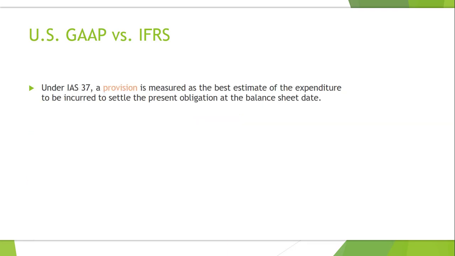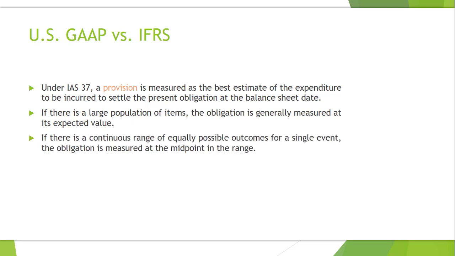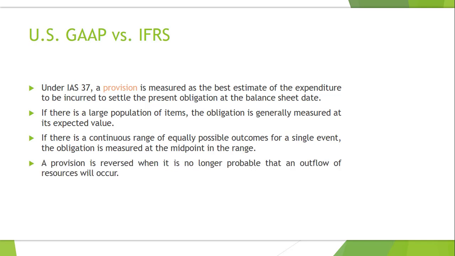Under IAS 37, provision is measured as the best estimate of the expenditure to be incurred to settle the present obligation at the balance sheet date. If there is a large population of items, the obligation is generally measured at its expected value. If there is a continuous range of equally possible outcomes for a single event, the obligation will be measured at the midpoint in the range. And a provision will be reversed when it is no longer probable that an outflow of resources will occur.